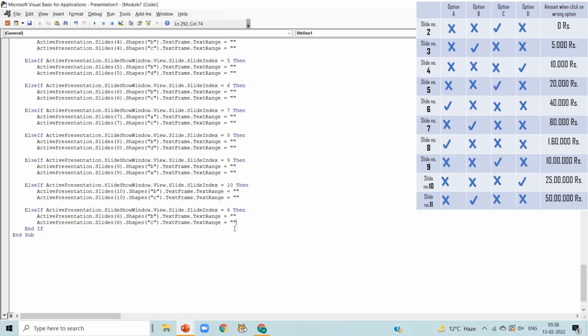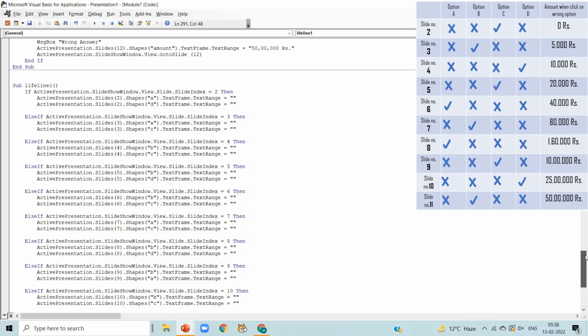Now paste the code as we are talking about slide number 11. So update slide number 11 in 3 of the lines. Now in slide number 11, option B is correct. So we randomly choose option A and C to get invisible after using this lifeline.